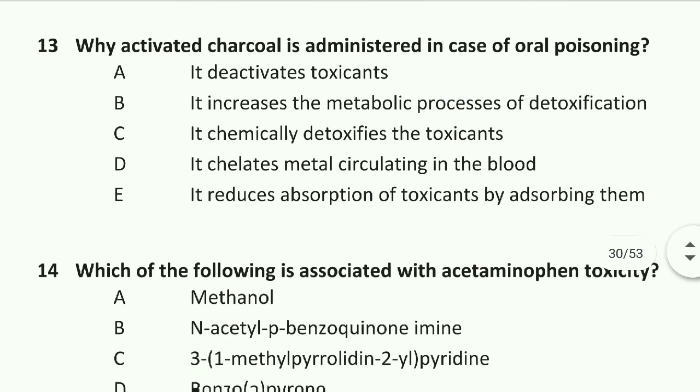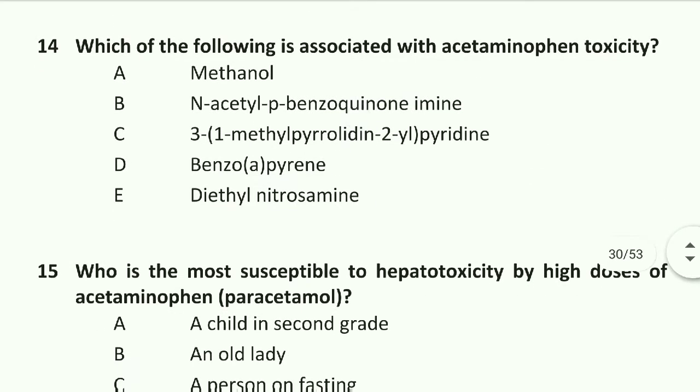Question number 13: why is activated charcoal administered in case of oral poisoning? Because it reduces absorption of toxicant by adsorbing them. Option E is right.